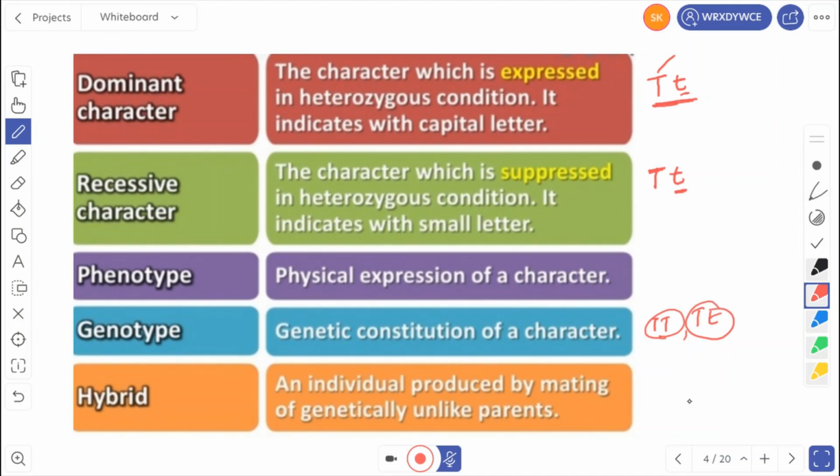Hybrid: an individual produced by mating genetically unlike parents. Genetically unlike parents means, if you see here, this is the pure tall plant and this is the pure dwarf plant. When we cross them, we will get a tall plant, but this one is a hybrid because these two parents are genetically unlike. So when we cross genetically unlike parents and produce a young individual, that young individual is called a hybrid, right? Okay, we'll go for the next one.